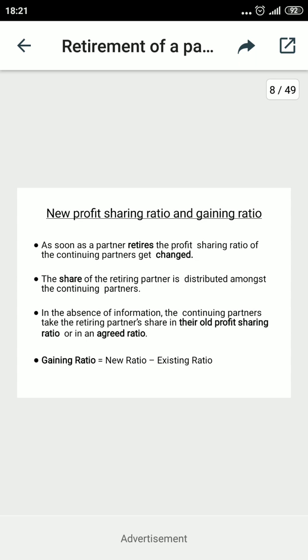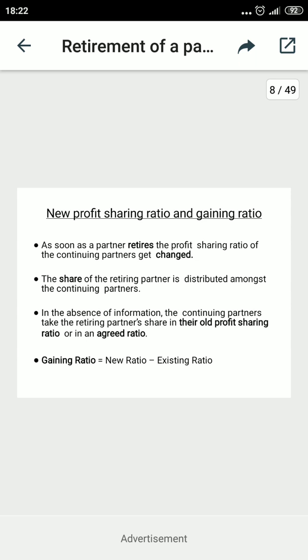As soon as a partner retires, that means leaving the organization, the profit sharing ratios of the remaining partners get changed. So the share of the outgoing partner is distributed first, and this distribution is to be added to the remaining partners to increase their share, called the gaining ratio.